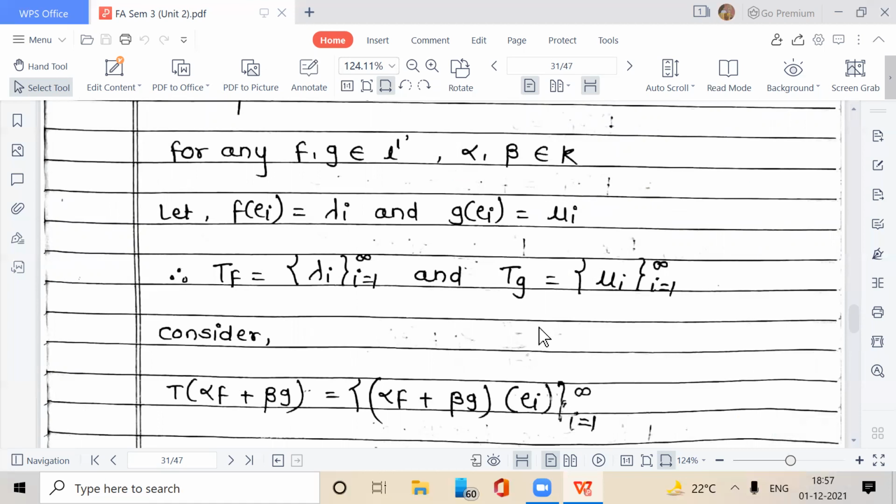Consider T of alpha f plus beta g, is equal to alpha f plus beta g into the bracket e_i.